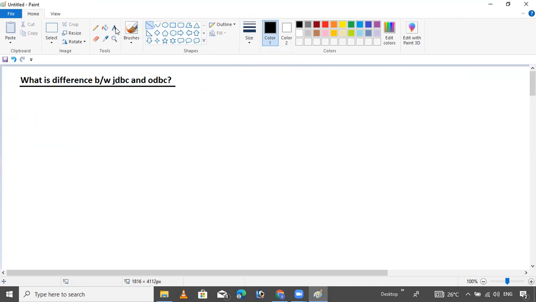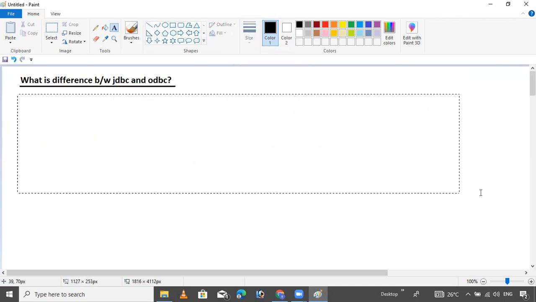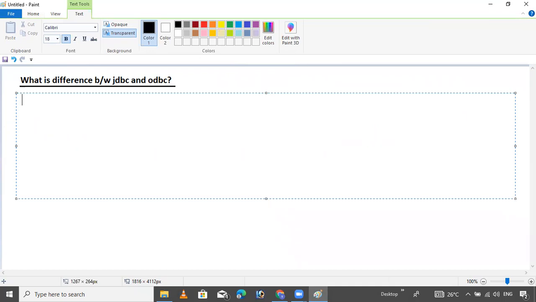Now, I have already told you all these options. One more time I am writing: JDBC API is developed in the Java language, so it is platform independent.